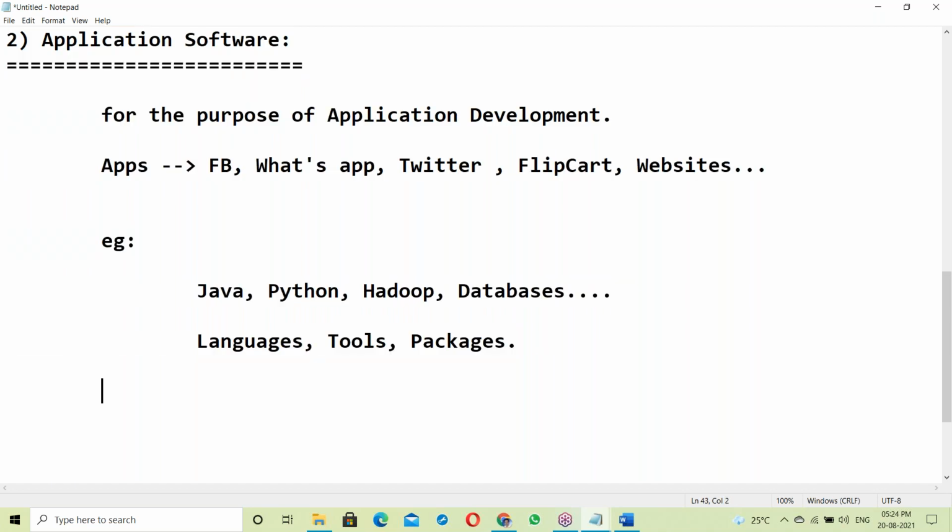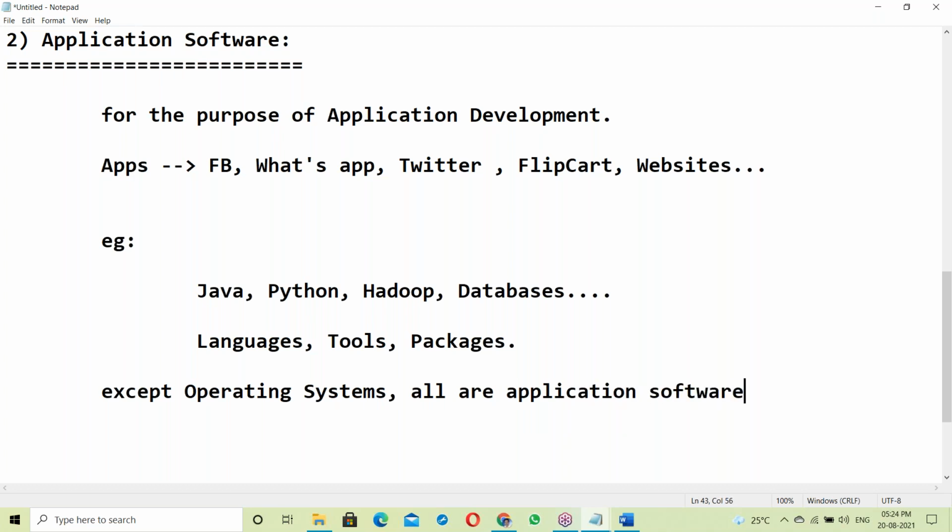Except operating systems, all are application softwares. Simple, this is. Now the confusion is clear.